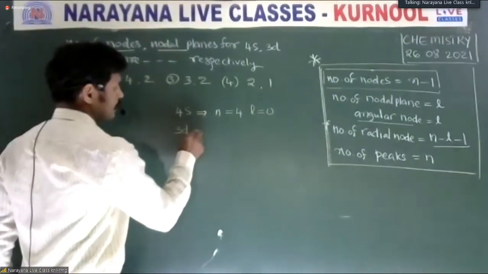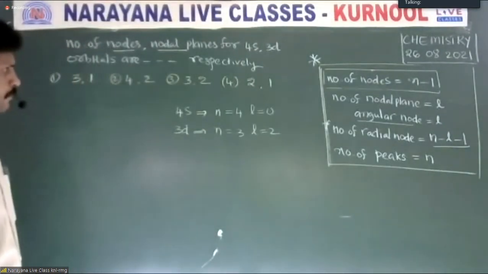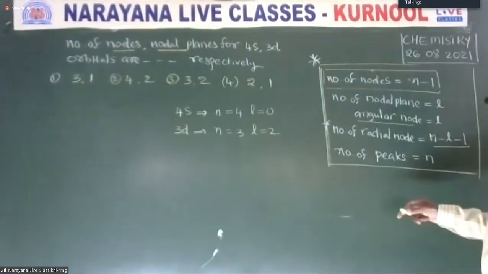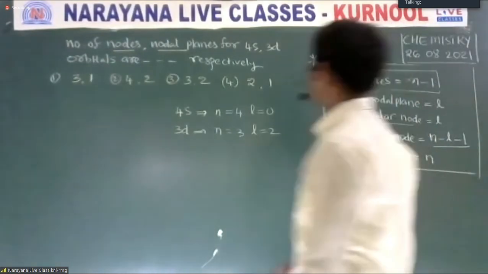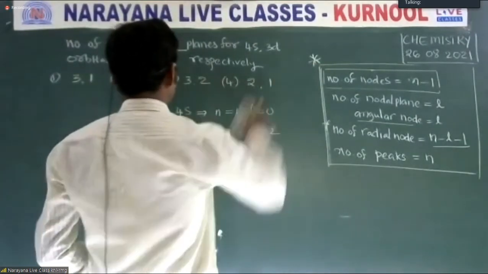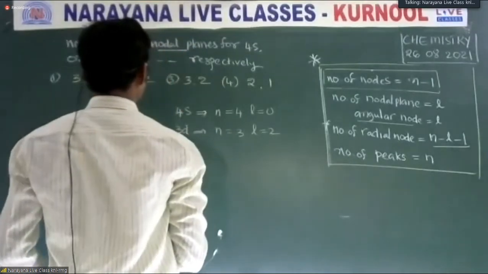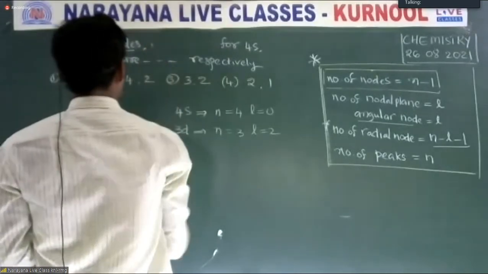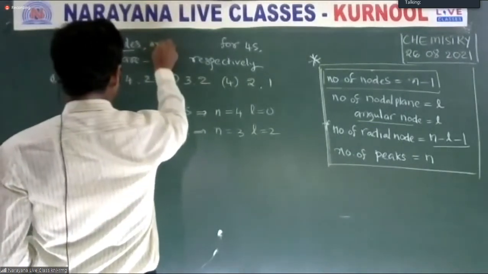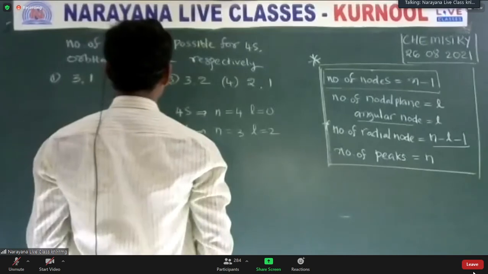For the 3d orbital, the n value is 3 and the L value is 2.